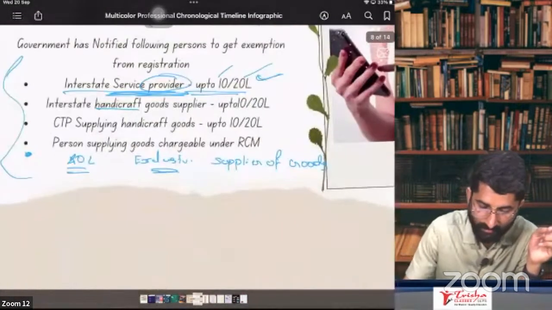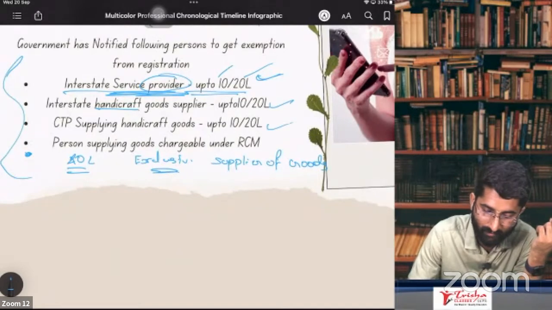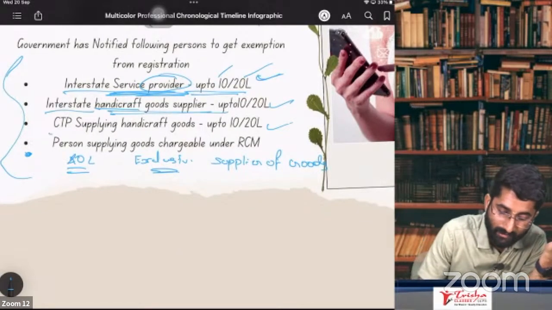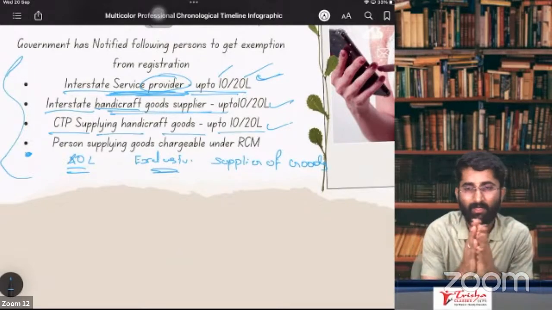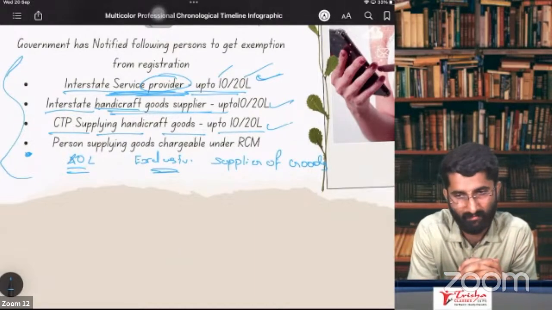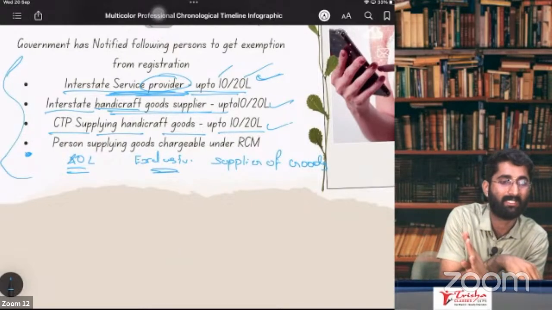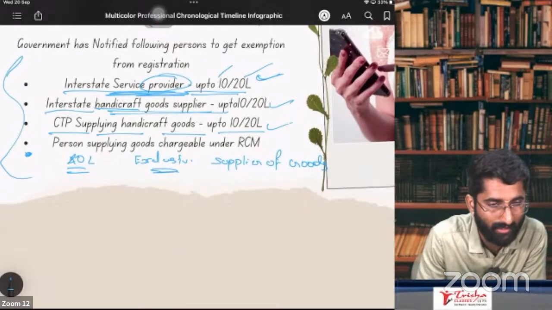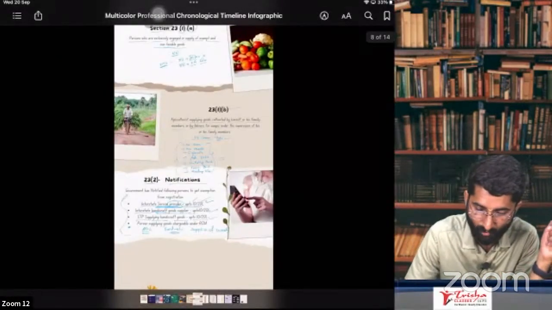Section number 23 subsection 2: interstate handicraft goods supplier, CTP supplying handicraft goods up to 10 or 20 lakhs. For them, till 20 lakhs or 10 lakhs, GST registration is not required. Compulsory registration is given, but a later notification is given in section number 23 subsection 2. You are not required to take the registration. So this is about section number 24.